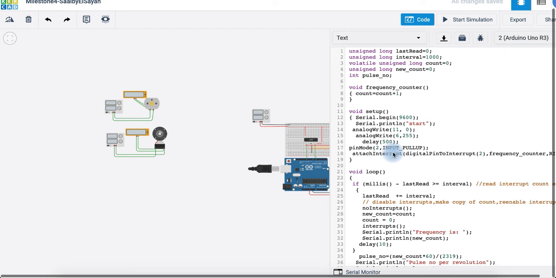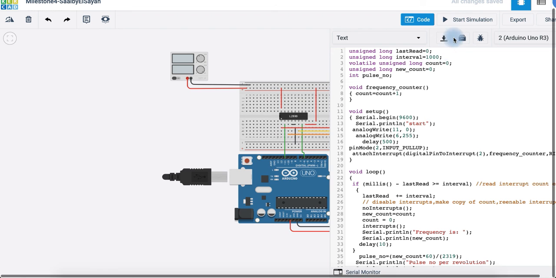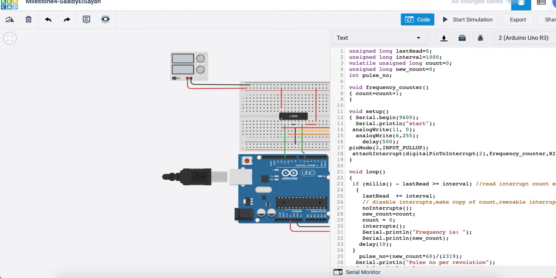As guided by the email, we had to put a pull up resistor in order to have good readings from the encoder channel that was connected to pin number 2 of the Arduino, which is the only pin that has a hardware interrupt.